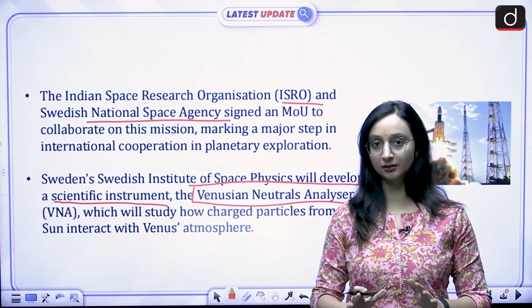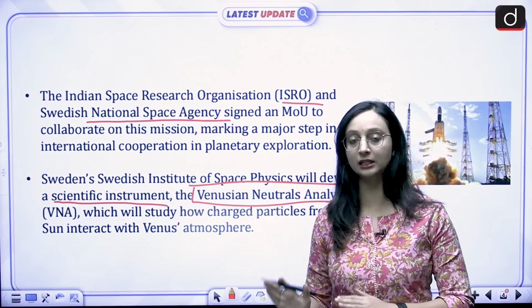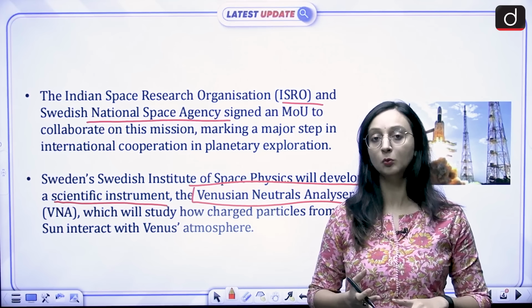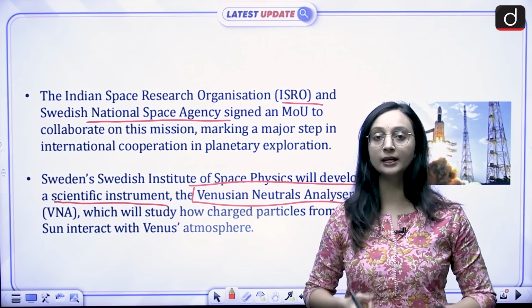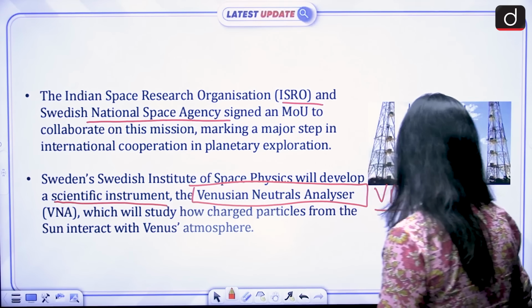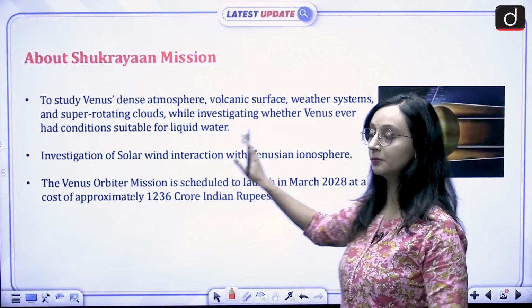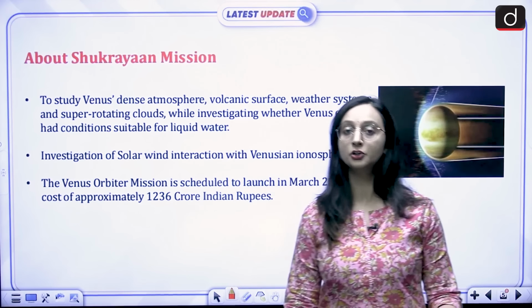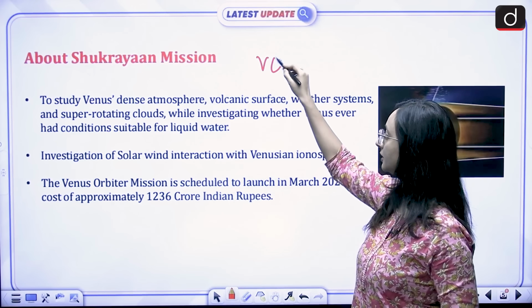Now, why is all this important? We'll understand these things. We'll see what this orbiter wants to do, what this mission wants to do, and why is Venus so important for us. Okay, so let's first understand the static information about the Shukrayaan mission, or the Venus Orbiter mission.